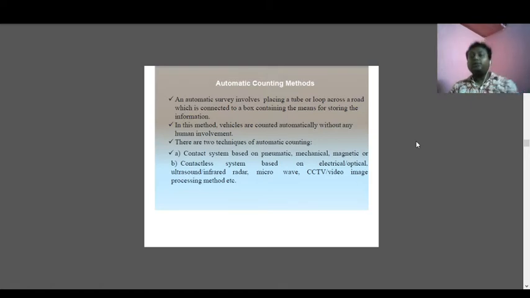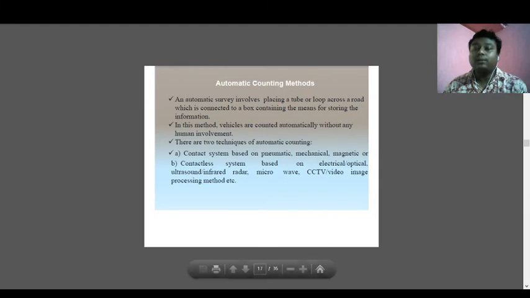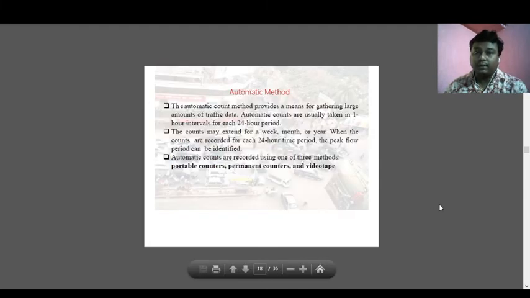What is the contact system based? For example, the pneumatic tube, the mechanical arrangement, and the magnetic system. And what are the contactless ones? For example, CCTV imaging, infrared, and microwave. So these are some contactless systems.